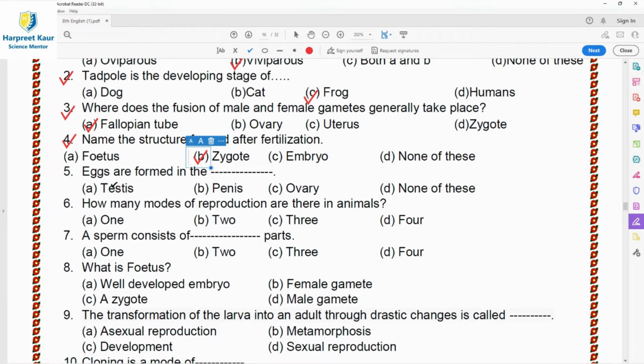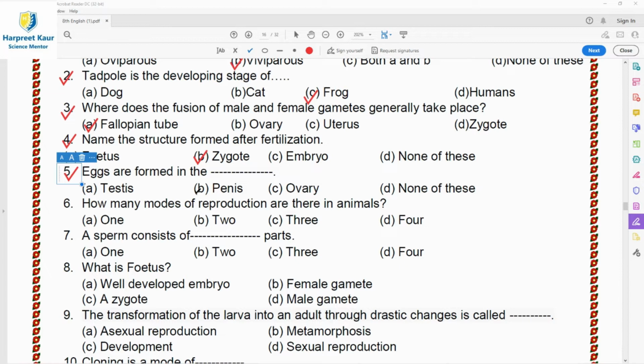Then moving on to question number 5. Eggs are formed in the female reproductive system. That part is the ovaries. There are two ovaries. So a single egg is formed in one ovary alternatively.